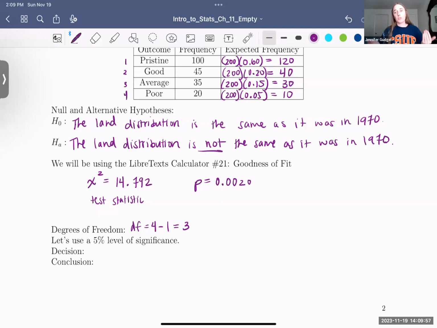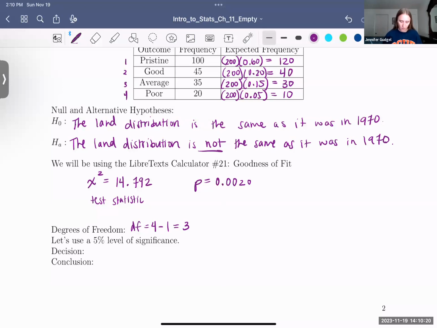I added, let's use a 5% level of significance here, but anytime you're not given a level of significance, we need that to make our decision. So if you're ever not given a level of significance, we use a 5% alpha, a 0.05 for alpha, 5% level of significance. It's just our standard amount. If it's ever not given, that's the one that we retroactively go back to.